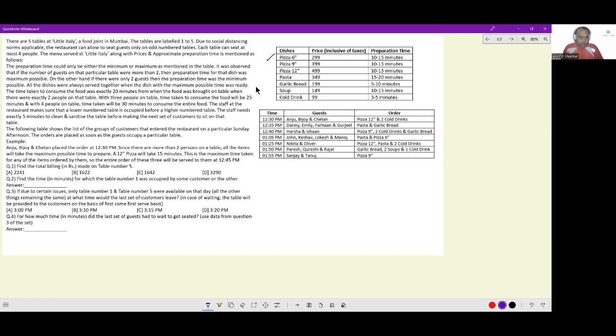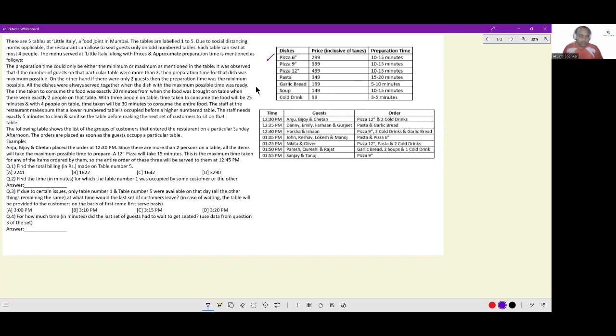It was observed that if the number of guests on that particular table were more than 2, the preparation time of the dish was maximum possible. On the other hand, if there were only two guests, then the preparation time was the minimum possible. So if you have 2 or fewer guests, then minimum time. If you have more than 2 guests, then maximum time.